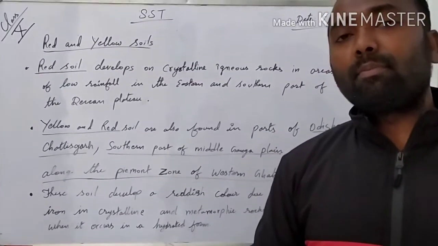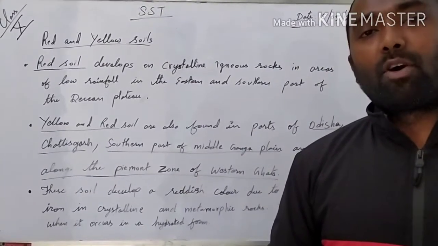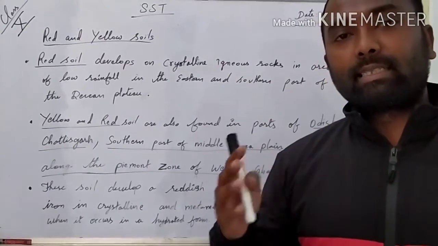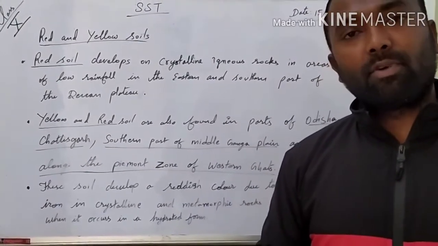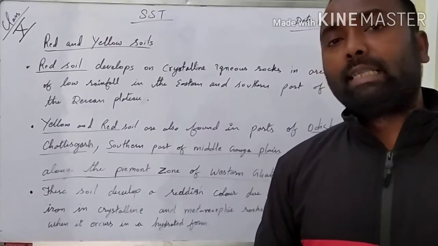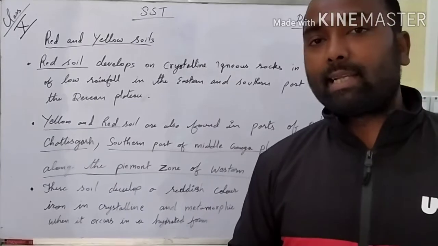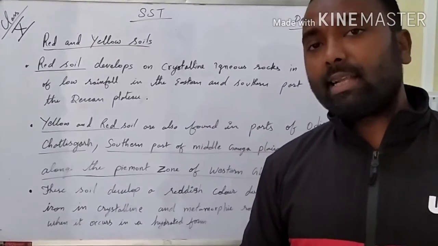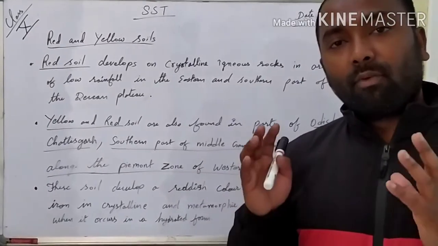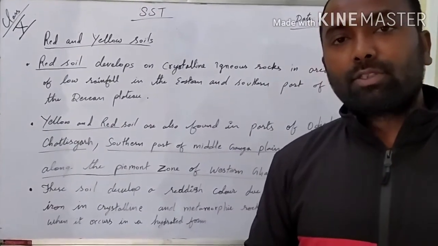Especially it develops along the region where there is igneous and metamorphic rock. These two kinds of rock, that is crystalline igneous rock and metamorphic rock, are responsible for the formation of the red and yellow soil. When these types of rock get weathered, it forms a red or yellow soil.